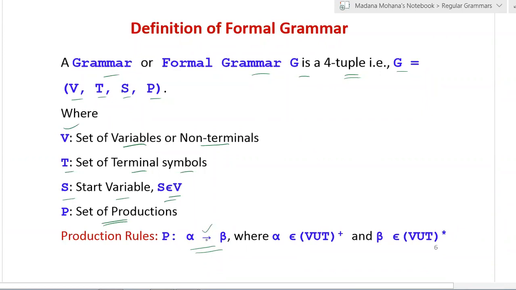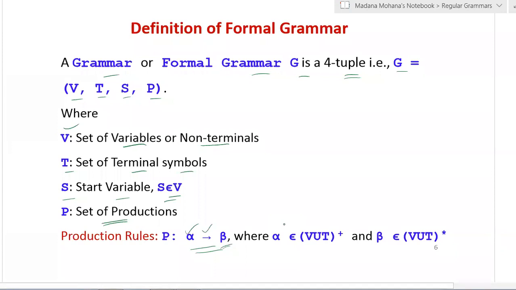The left side of that arrow, alpha, is the left hand side, and the right side of that arrow is the right hand side. Now this arrow, we'll call it equal. Before the equal is the left hand side of the production, whereas the right side of the equal is the right hand side of the production.